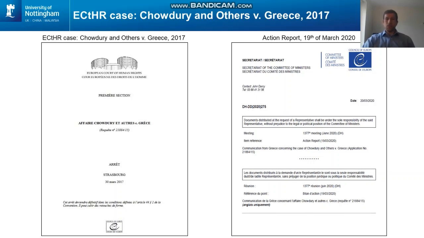Since the delivery of the judgment, Greece has made a number of steps and commitments to improve its response to human trafficking. In its March 2020 action report to the Council of Europe, Committee of Ministers, which is supervising the execution of the judgment, Greece specifies the collaboration between the Office of the National Rapporteur on Human Trafficking and our team at the Rights Lab, where we have developed an analytical tool to combat human trafficking.